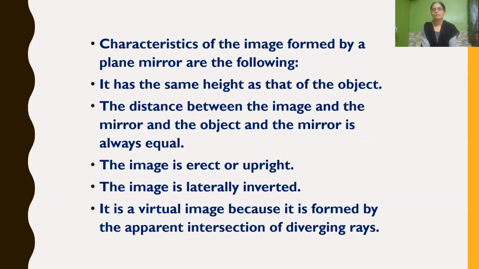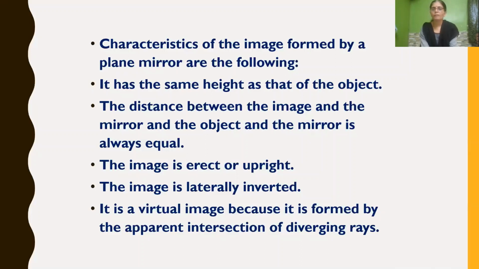Then we have learnt about the characteristics of the image formed by a plane mirror. What are the characteristics of the image formed by a plane mirror? The first characteristic is that the image formed in a plane mirror is the same height as the object. The distance between the image and the mirror and between the object and the mirror will always be equal.